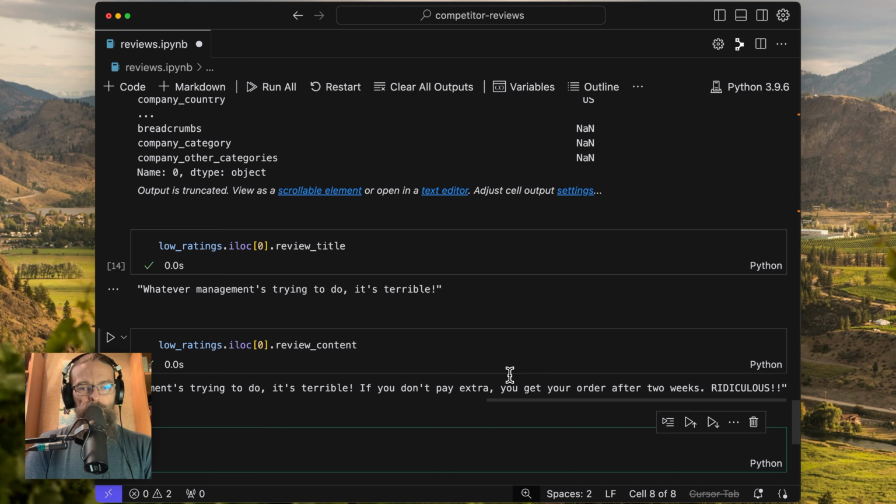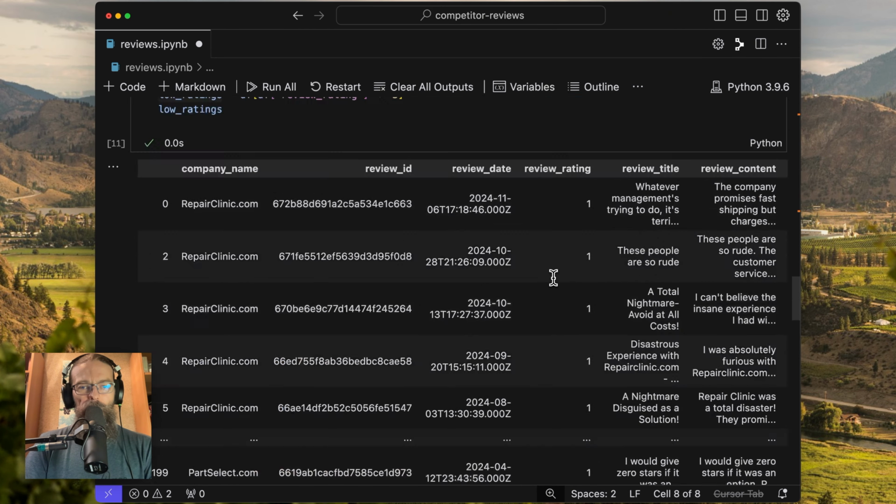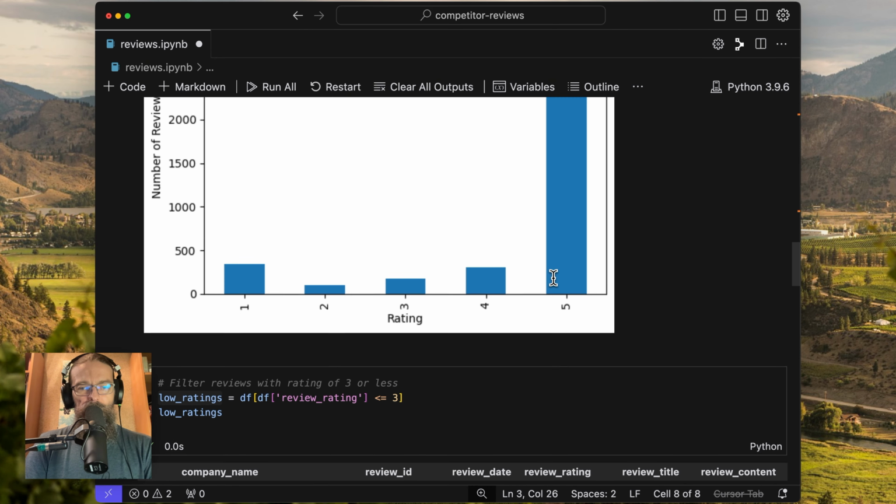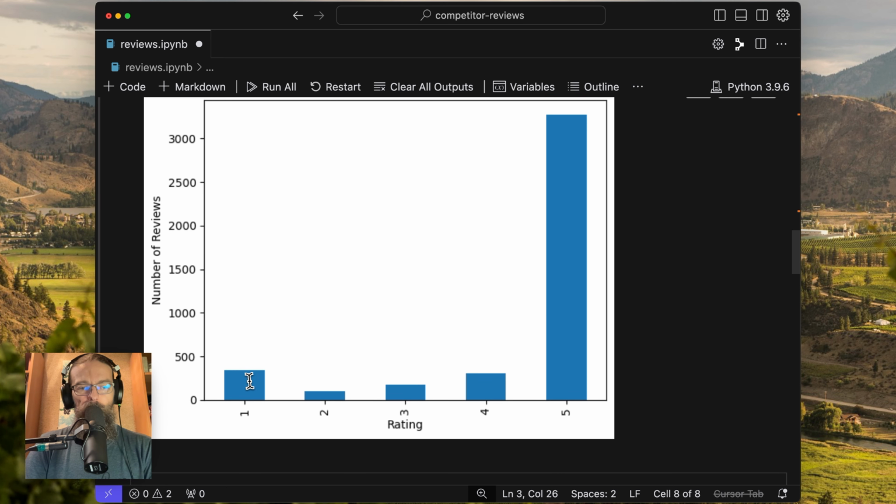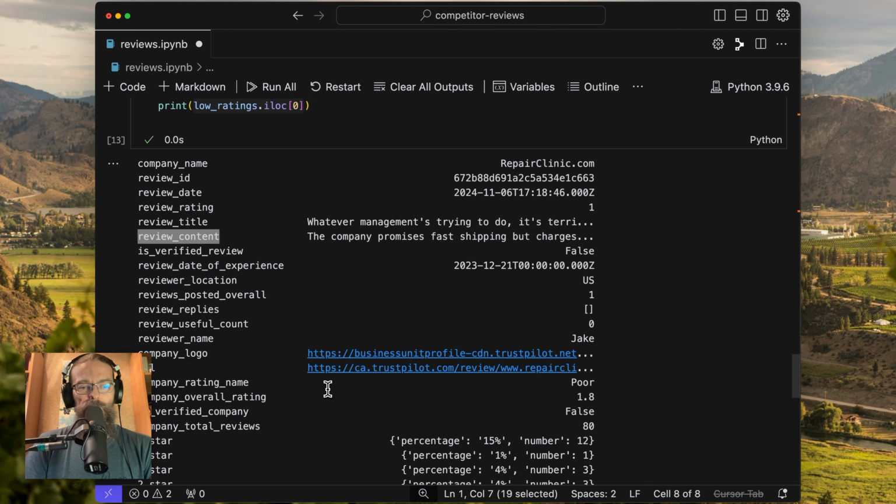This is what I'm interested in, because if we go back and have another look at this graph, the thing I found about reviews after having scraped a bunch is that these people over here in the 5-star reviews, they're ecstatic. They're giving you an amazing review. And I said before, people either give you 5 stars or 1 star. If you do analysis on enough reviews, there isn't usually much in the middle. Thoughtful people will give you 3 or 4 stars, or maybe 2, but it's usually 1 star or 5. And if somebody goes out of their way to give you a 1-star review, they're usually raving mad. They're usually really, really upset with you.